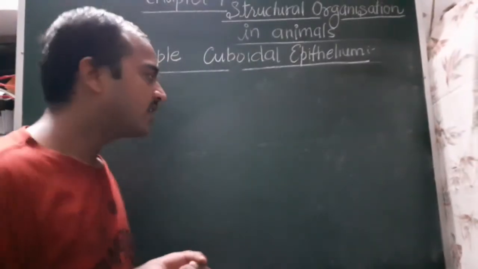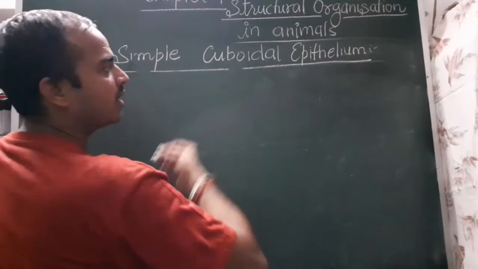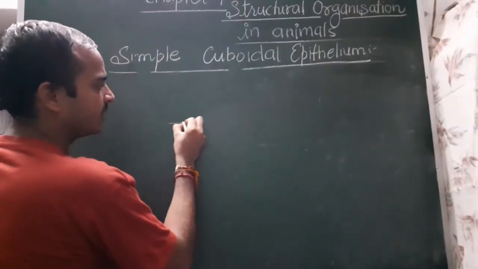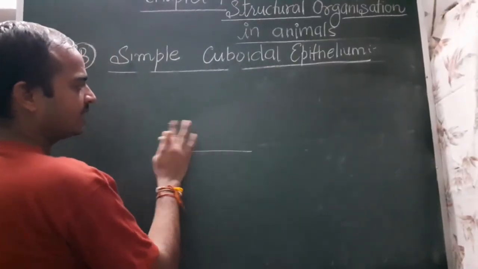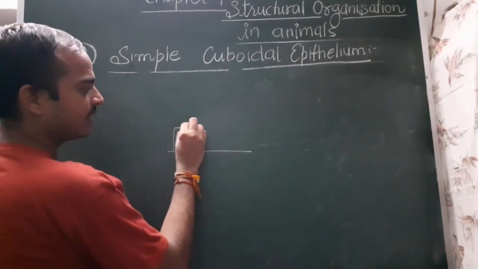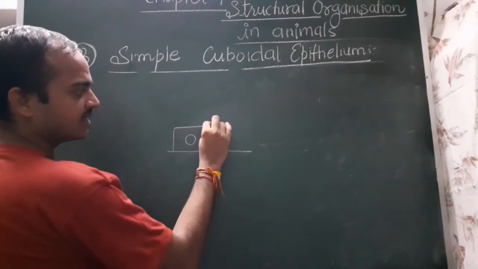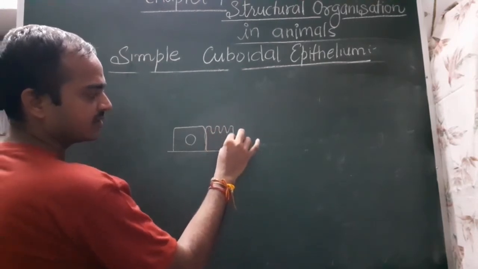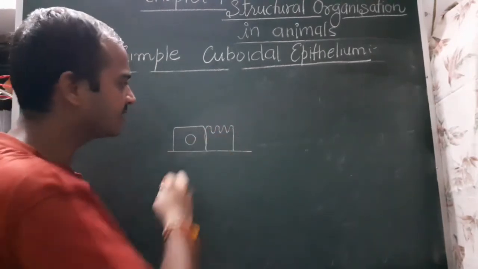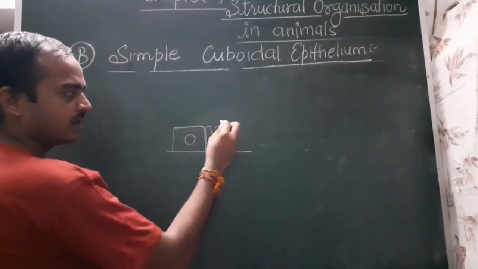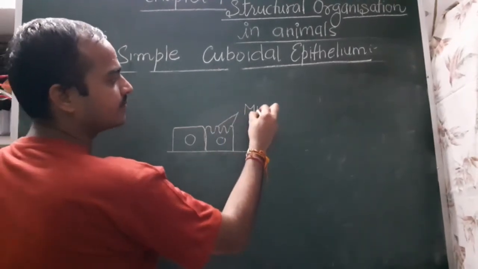I want to add one more point in the simple cuboidal epithelium, that at some places, if this is a cuboidal cell, it may show this type of finger like projections. This is known as microvilli.